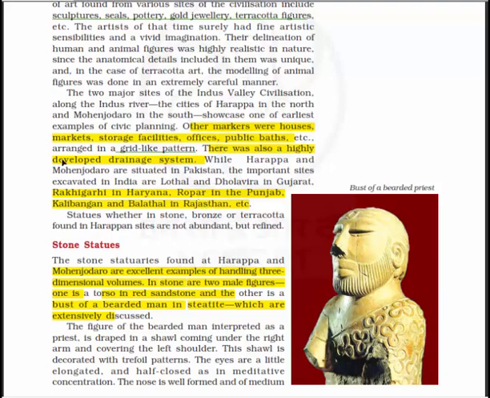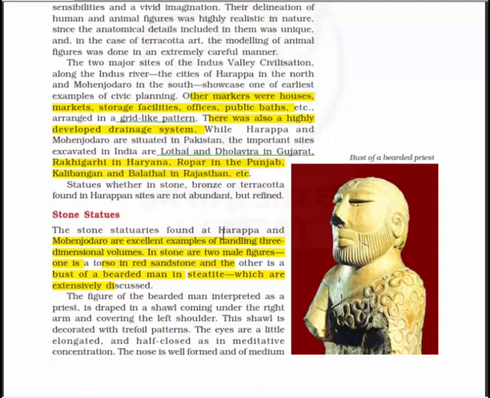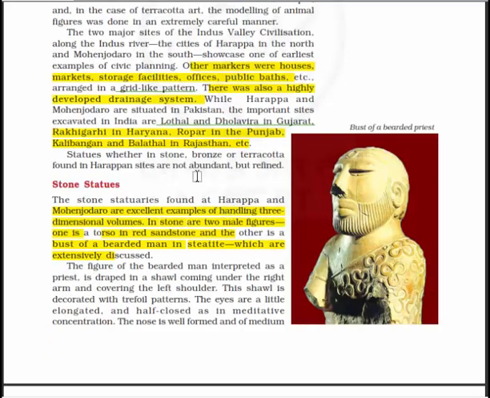While Harappa and Mohenjo-daro are situated in Pakistan, the important sites excavated in India are Lothal and Dhulavira in Gujarat. Remember these names: Lothal and Dhulavira in Gujarat, then Rakhi Garhi in Haryana, Ropar in Punjab, Kalibangan and Balathal in Rajasthan. Now statues, whether in stone, bronze or terracotta, found in the Harappan sites are not abundant but refined.